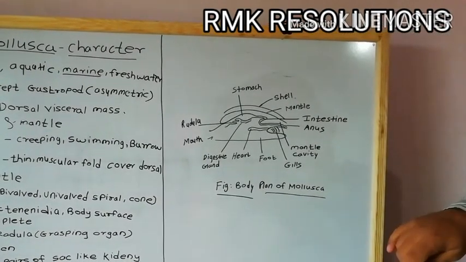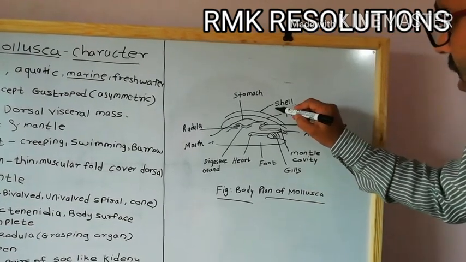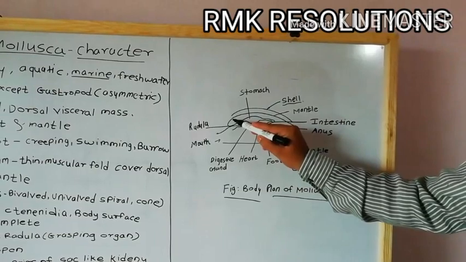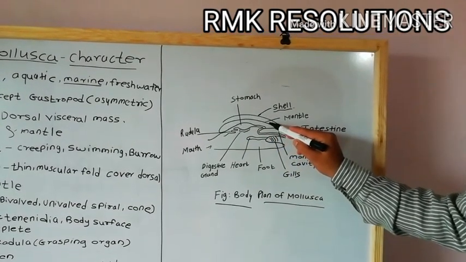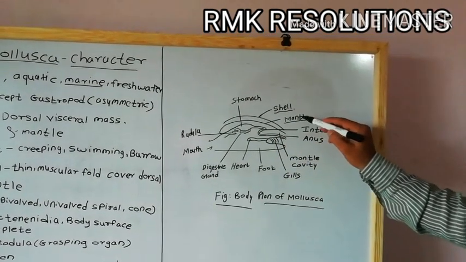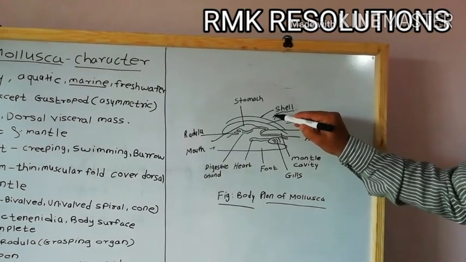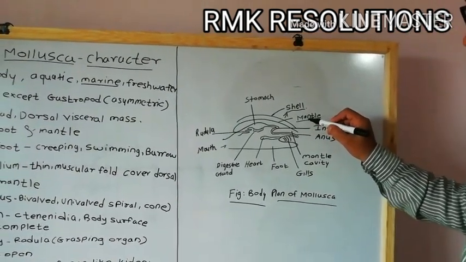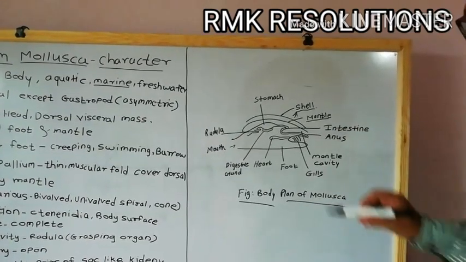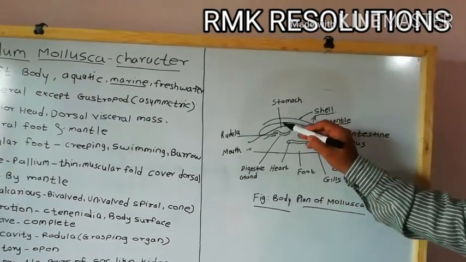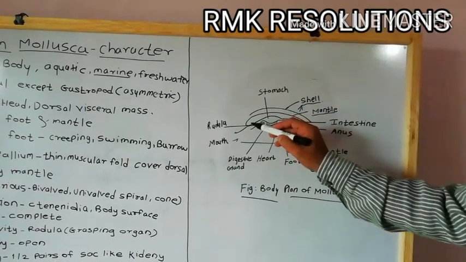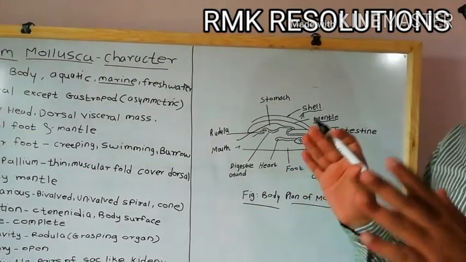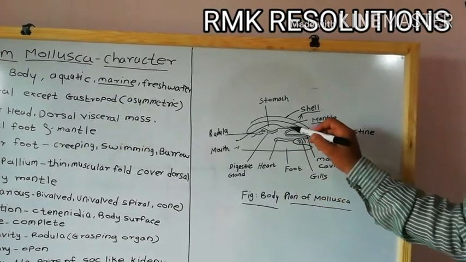You can clearly see here, this one is the shell, which is the outer portion, and inside there is a mantle. This particular mantle is going to secrete the calcareous shell. So calcareous shells are secreted by the mantle, and inside the mantle there is a visceral mass, which is going to protect all these particular organs.